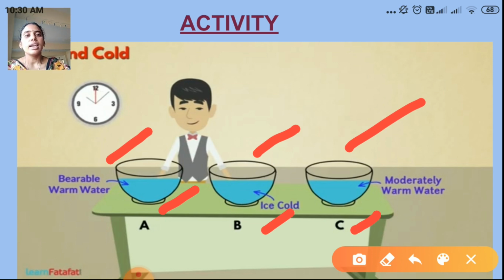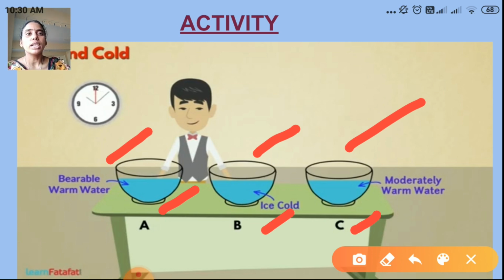So let them be A, B, C. In mug A, put cold water, and put hot water in mug B, and mix both cold water and hot water in mug C. Now what do we have to do?